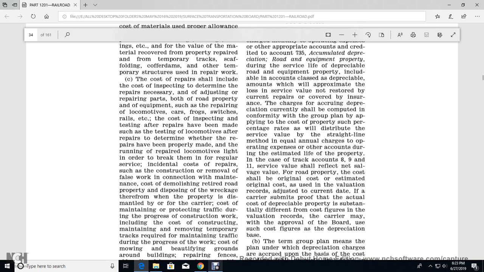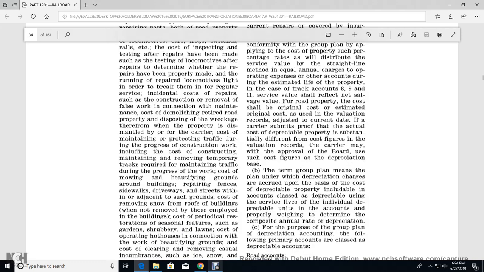track accounts 8, 9, and 11, the service value reflects the net salvage value of the road property for the cost shown, originally the estimate of the original cost from the valuation records adjusted to the current date. If the carrier submits proof of the actual cost of the depreciable property being substantially different from the cost figure of the valuation records, the carrier may, with approval of the board, use this cost figure as the depreciation base.